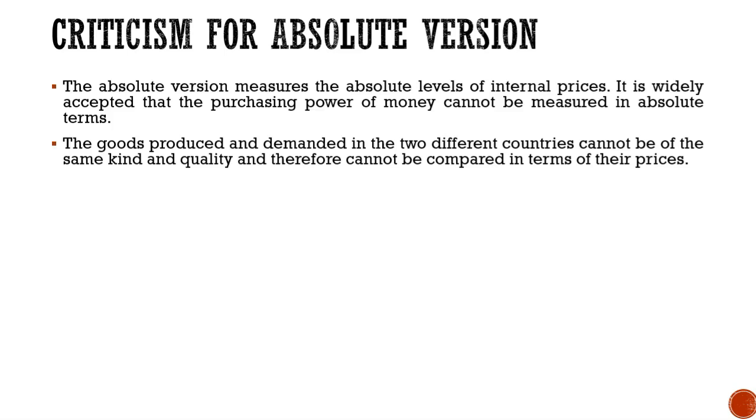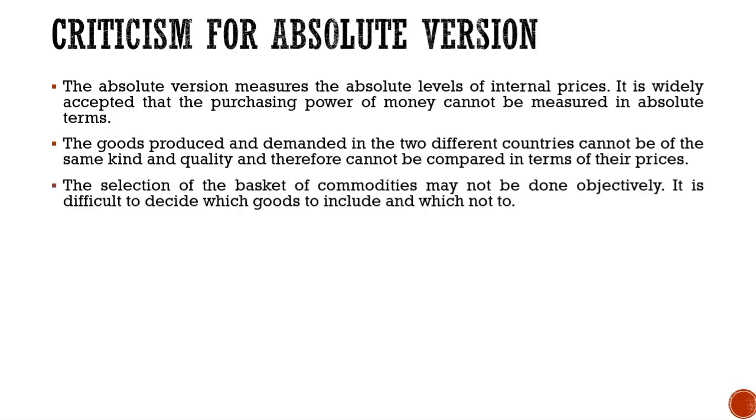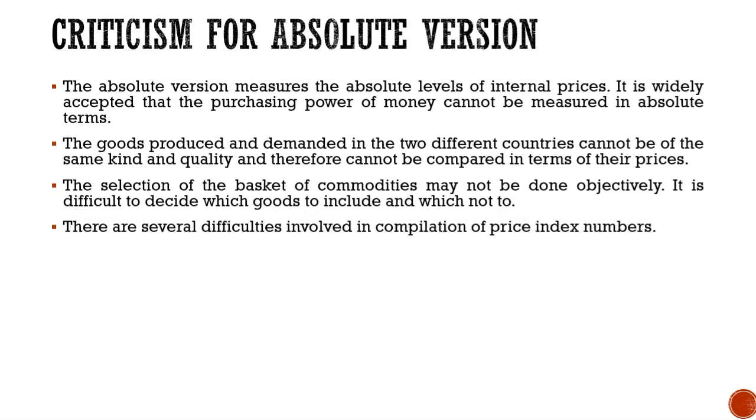Countries which are highly developed cannot compare their products and the quality of their products to a country which is underdeveloped or developing. The selection of the basket of commodities may not be done objectively. It is difficult to decide which goods to include and which not. Now, there are several difficulties involved in the compilation of price index numbers.